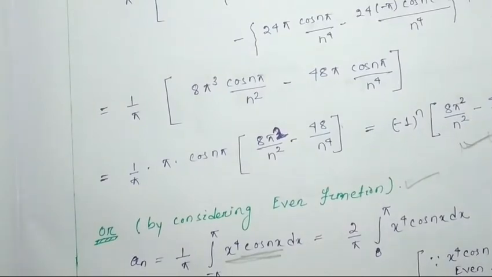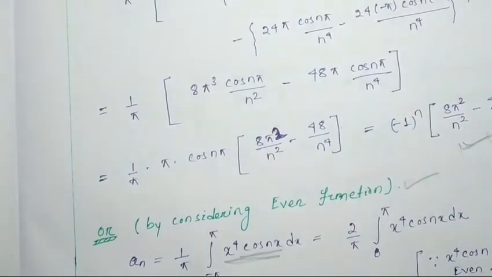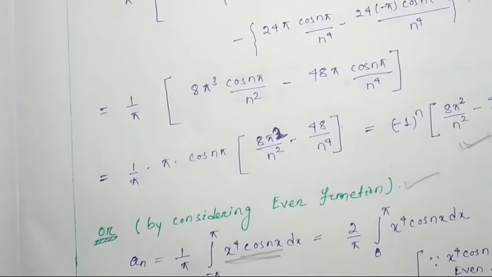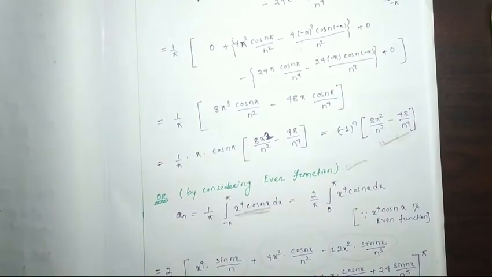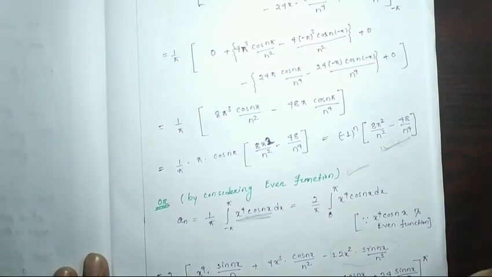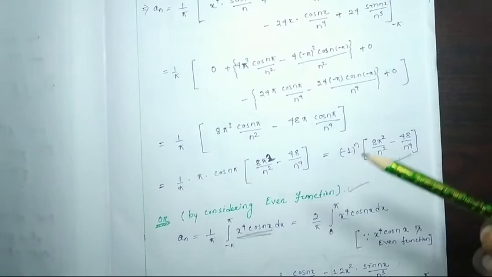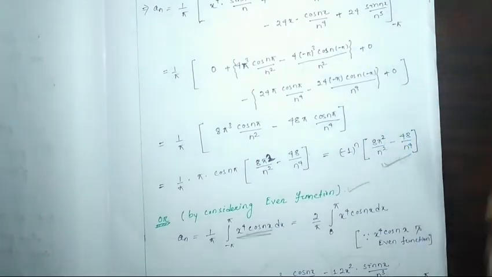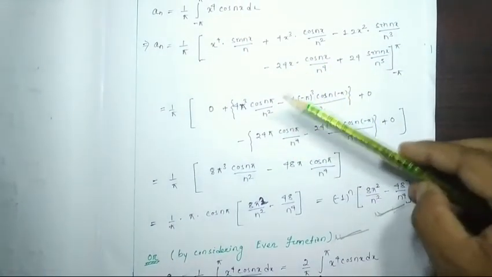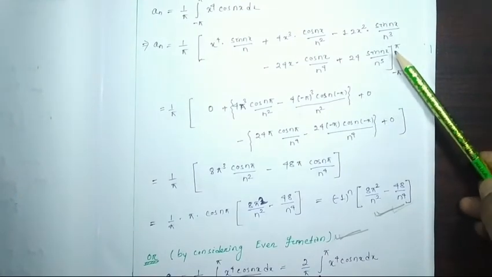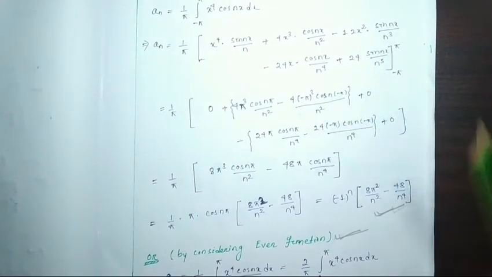Now you can ask me which method we have to adopt to do this integration. I suggest, for our next problems, that we consider the even function method, because here we have to put the limits minus pi to pi, and 2 times.